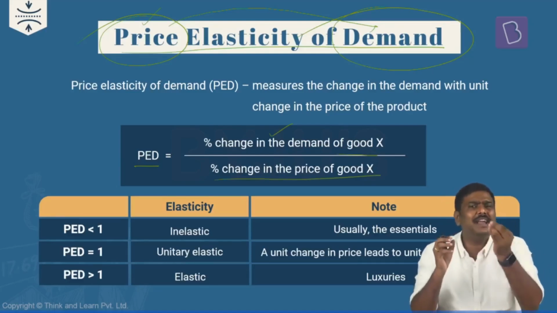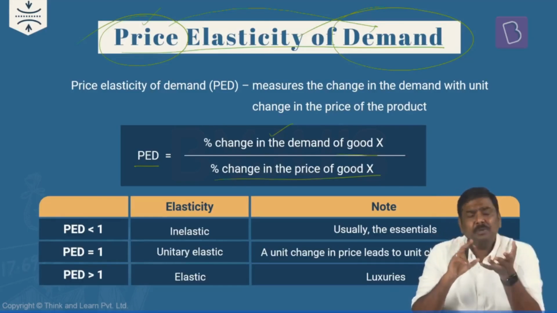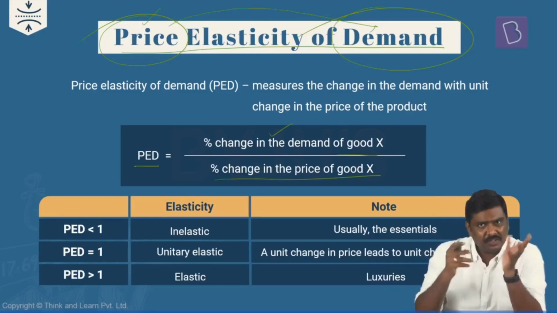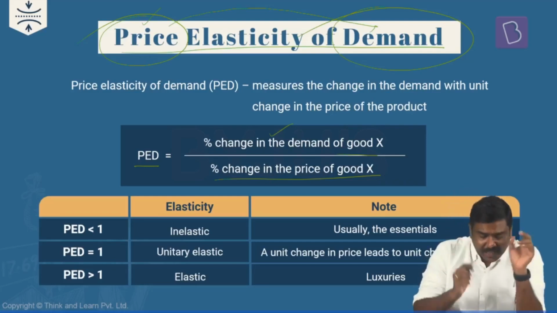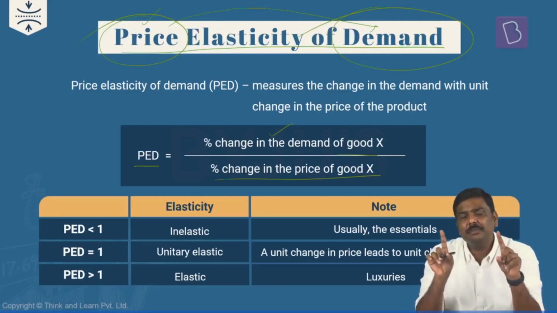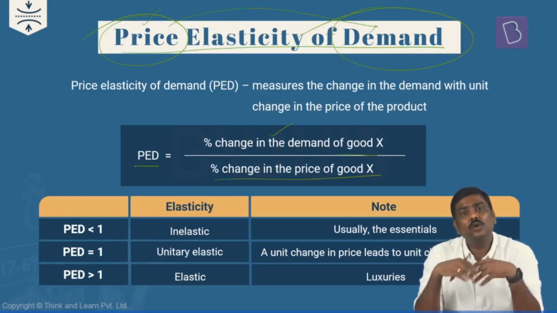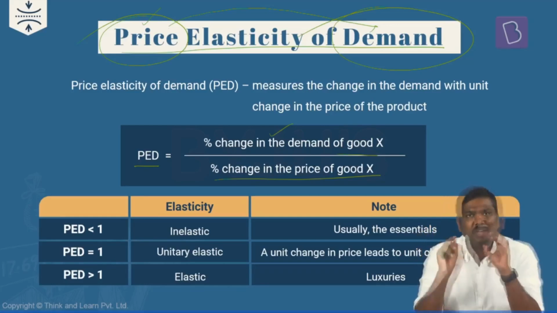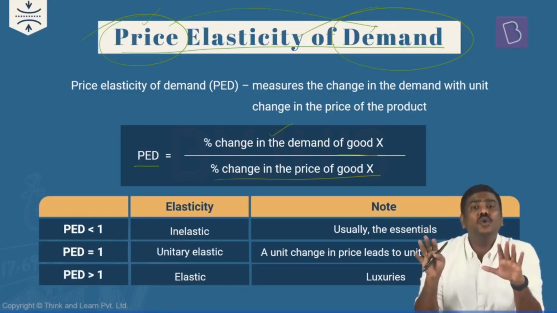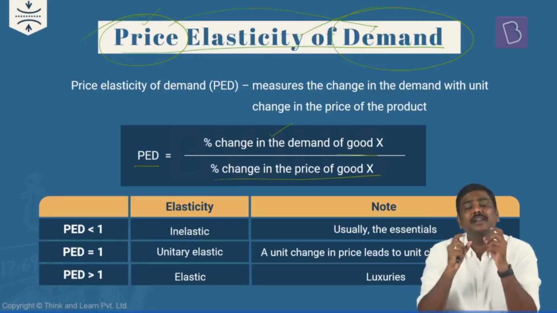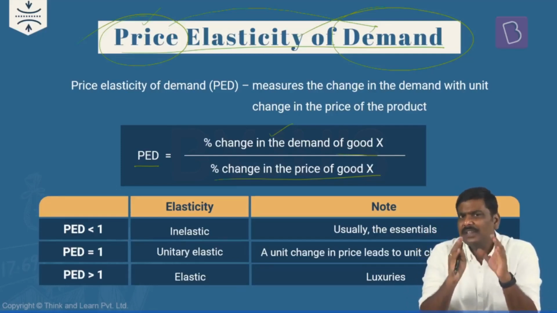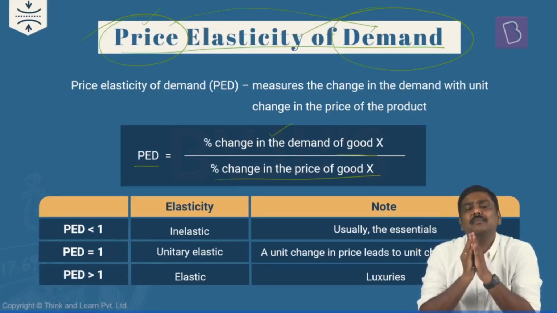Now, how is it calculated? Let me give a very simple idea here. But before I start the discussion with respect to calculation, in case of price elasticity of demand, we are not worried whether the outcome is negative or positive. The symbols are ignored here. The outcome is important. Understand the concept, how it is calculated. Let me give a very simple example.